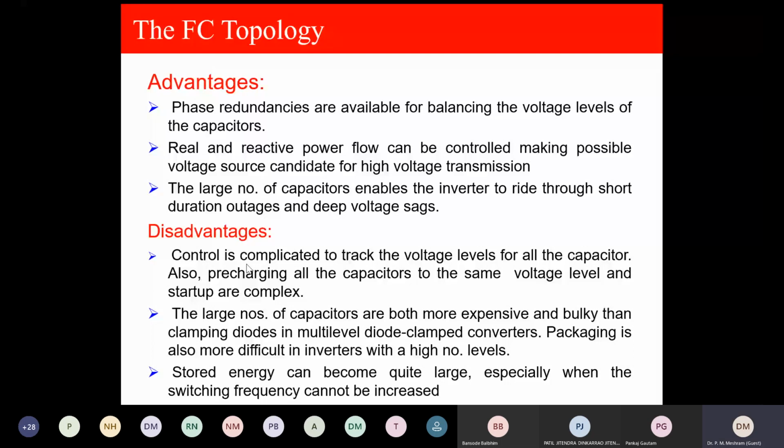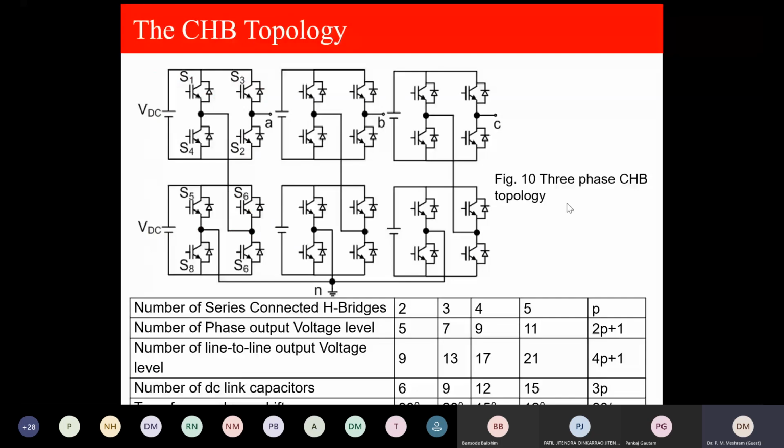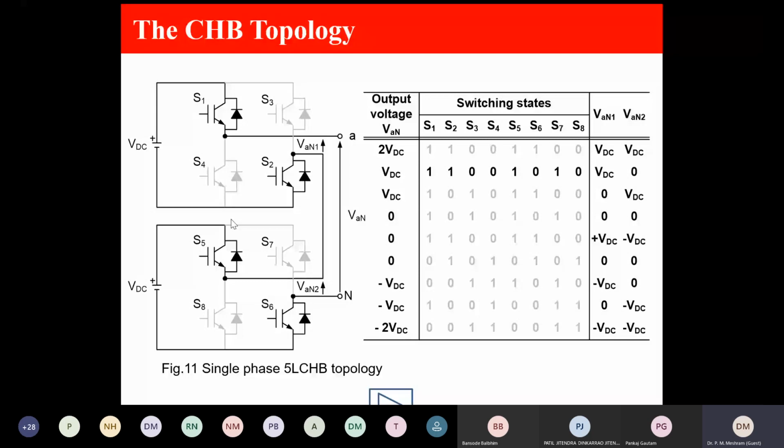Now this is the important one, which has been used. This is called CHB. What do we mean by CHB? This is the cascaded H-bridge topology. This is three-phase, 5-level. This is VDC and this is VDC. Now you see, this is a single phase, 5-level CHB.